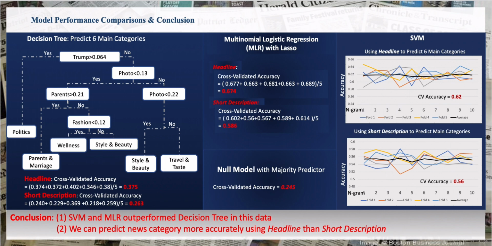Decision tree doesn't outperform other models in predicting news category, mainly because it uses a greedy approach like forward subset selection and is very sensitive to small perturbations in the data, which can be improved by random forest, bagging or boosting. As you can see from the results in this slide, the other conclusion that we can get is that we can predict news category more accurately using headlines than short descriptions.